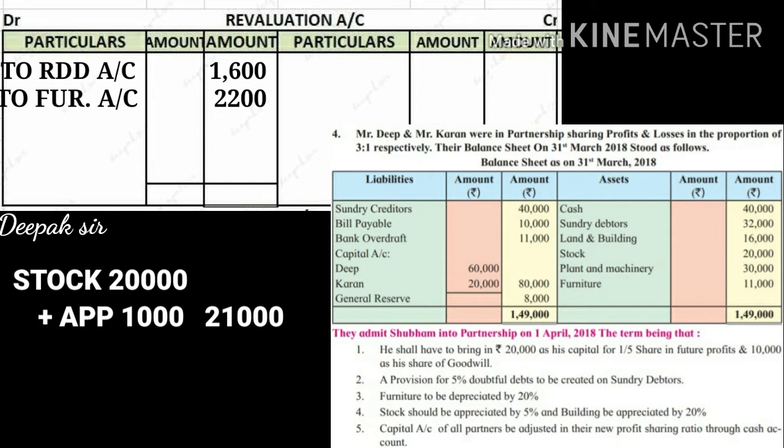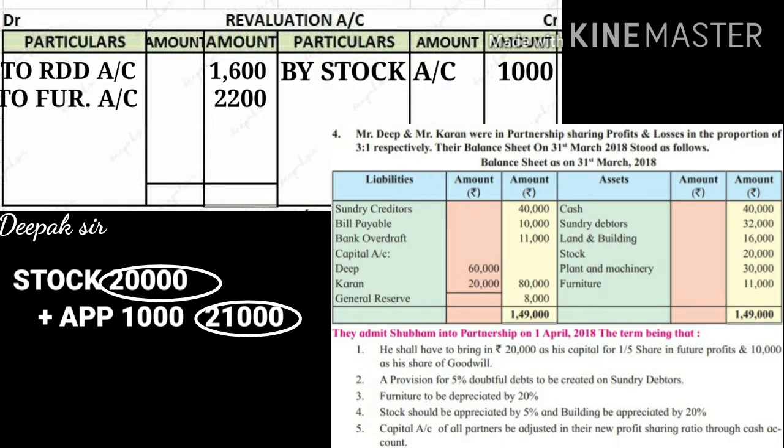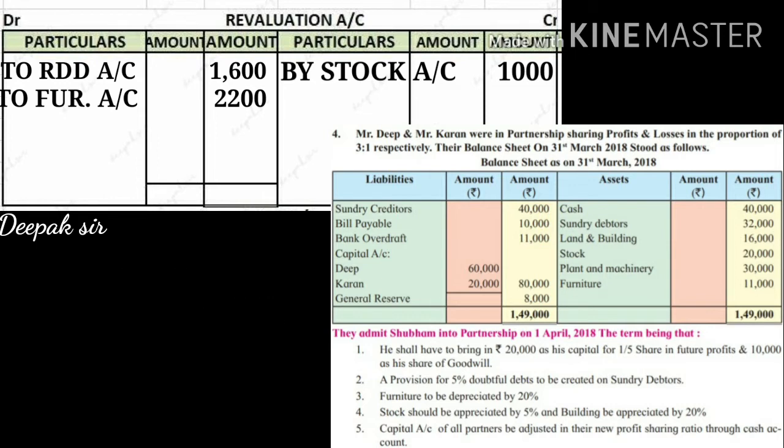Now the previous value of stock was 20,000. Now it is 21,000. So the assets value has increased, and whenever there is an increase in the value of assets, it is a profit for the firm, and this profit will be recorded on the credit side of revaluation account. So on credit side we have to write down by stock, amount will come 1,000.